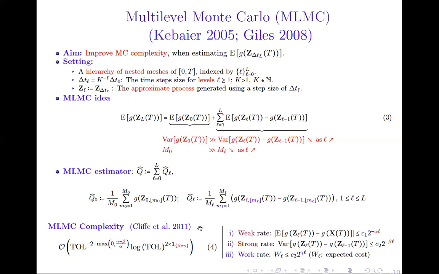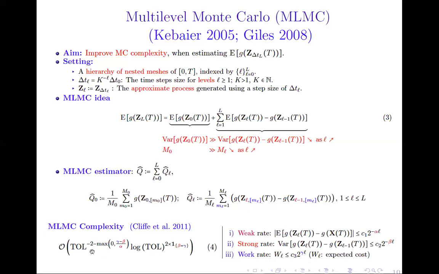Moreover, it was shown that the multi-level complexity fulfills relation 4, where we see here that we have different scenarios of the complexity depending on the relation between three parameters alpha, beta, and gamma, where alpha is related to the weak error convergence, beta is related to the strong error convergence, and gamma is related to the work rate.